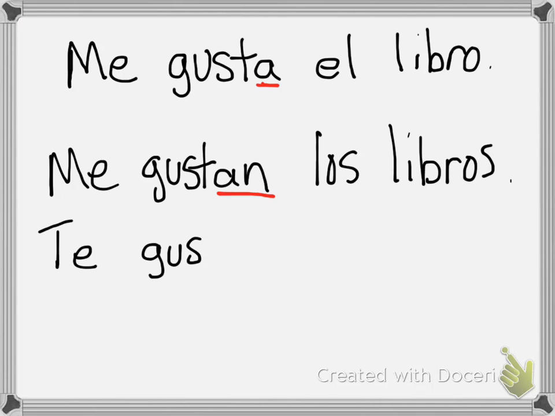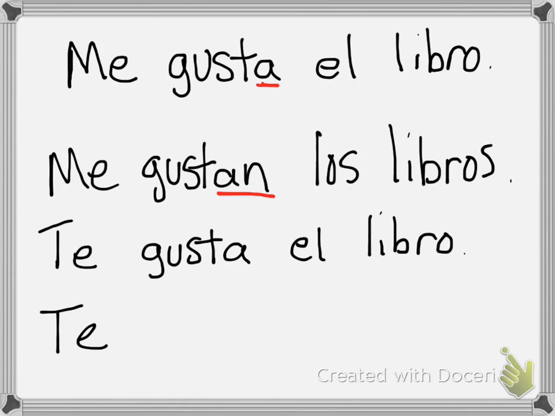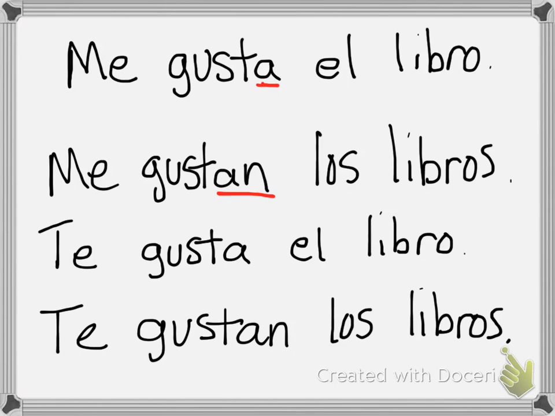For example, te gusta el libro. You see how gustar is still conjugated gusta? Because libro is the subject and it's singular. So the book is pleasing to you if we use te gusta. And if we want to say the books are pleasing to you, te gustan los libros. And again, in common speech in English, we would just say you like the book, te gusta el libro. But to understand the way it conjugates, I just want you to know the literal translation is the book is pleasing to you.